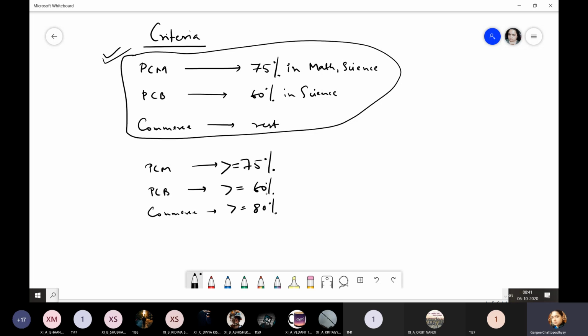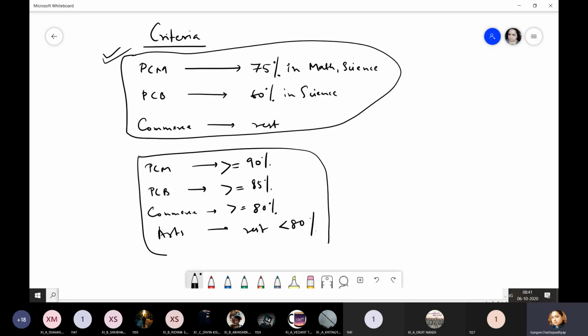And because commerce is set to 80%, obviously PCM would change, and they may even set PCM at something like 90%, and for PCB they can set 85%. Got it? And the rest can go for arts, that is those who are below 80%. So this is a criteria.